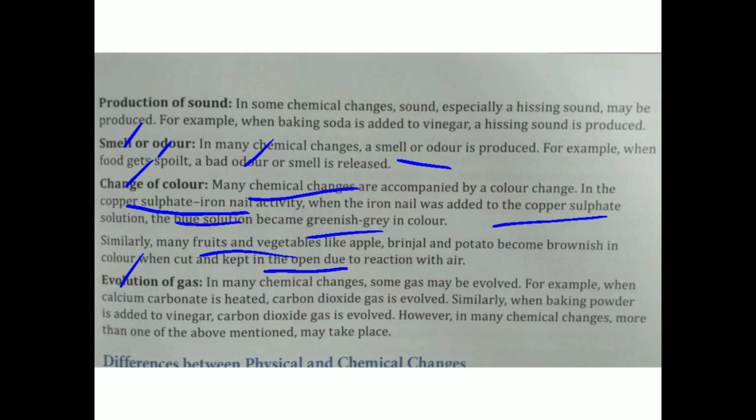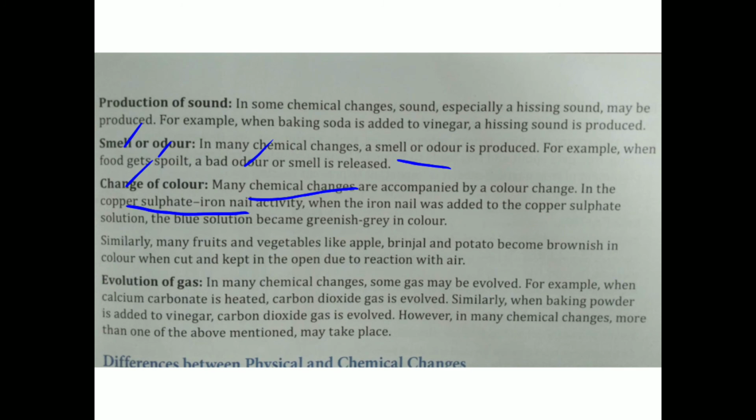Next is evolution of gas. Gas is produced. We also did that in the first experiment of chemical reaction, in which baking soda is added to vinegar, and carbon dioxide gas is evolved. So in many chemical changes, gas may evolve. For example, when calcium carbonate is heated, carbon dioxide gas is evolved. Baking soda mixed with vinegar also evolves carbon dioxide gas. If you burn wood, carbon dioxide gas and smoke are produced. That is also a chemical reaction. So these are the characteristics of a chemical reaction.